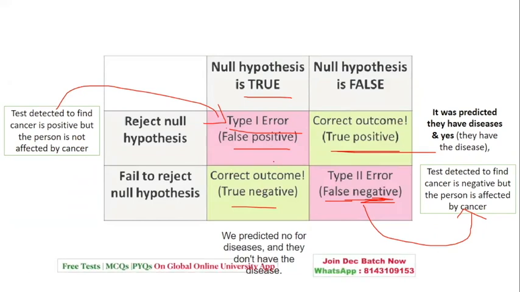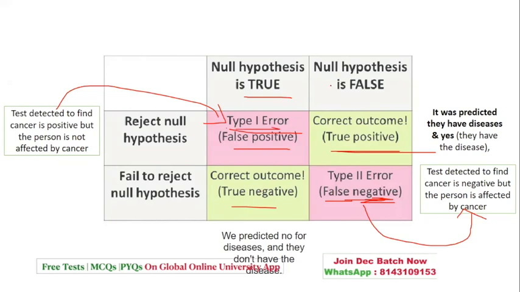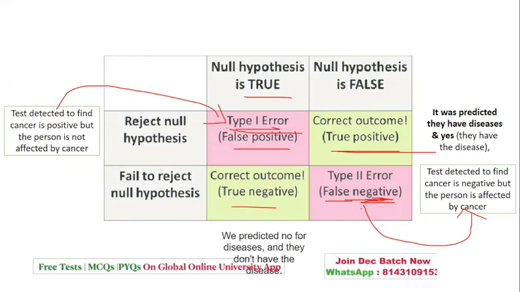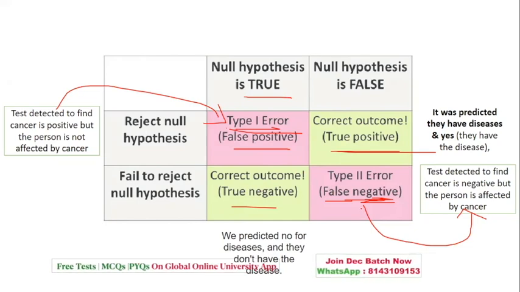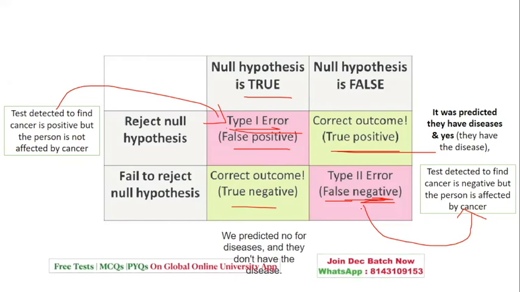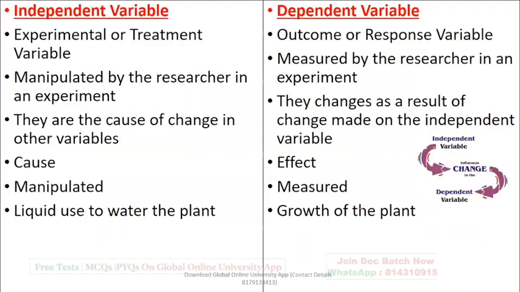So you should know type 1 error is rejecting your null hypothesis. Type 2 error is not rejecting your null hypothesis. And the correct outcome is true positive. Okay. And here the correct outcome is the true negative. I hope this is very clear.